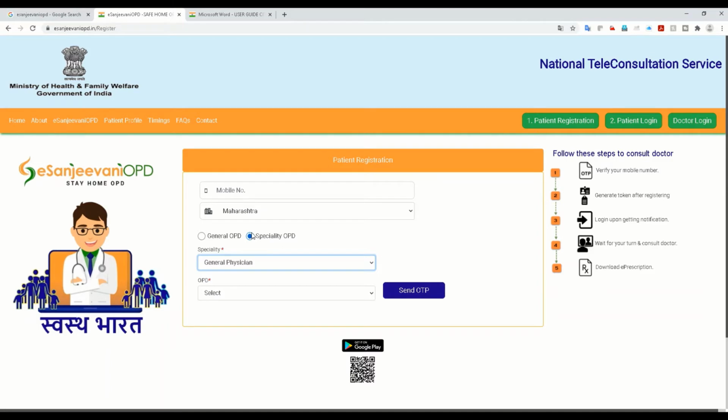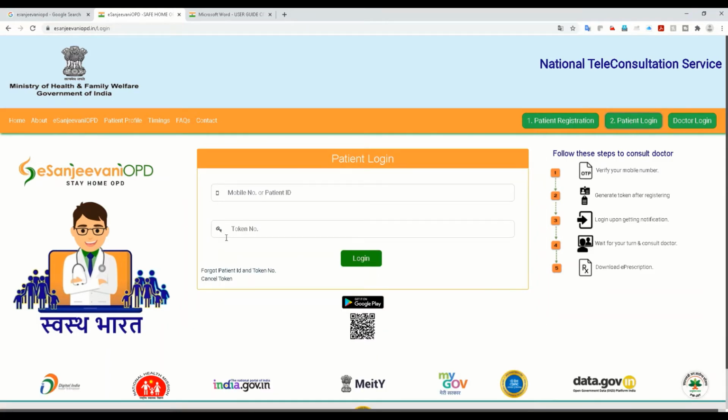Once you do the registration, a token number is generated. With the token number and your mobile number, you have to log in at the time. So I'll show you the complete workflow.